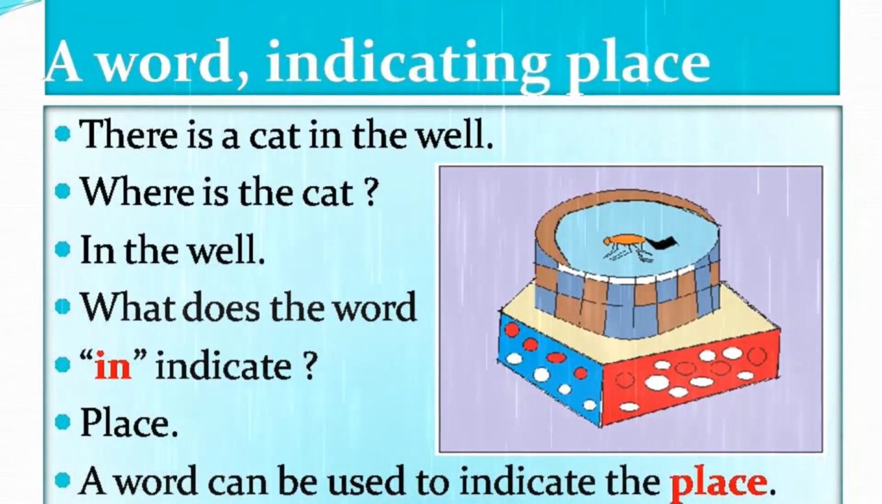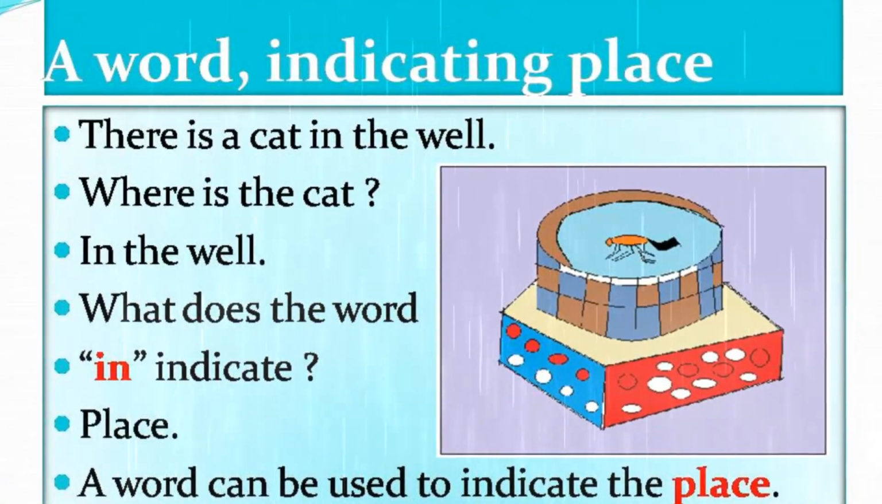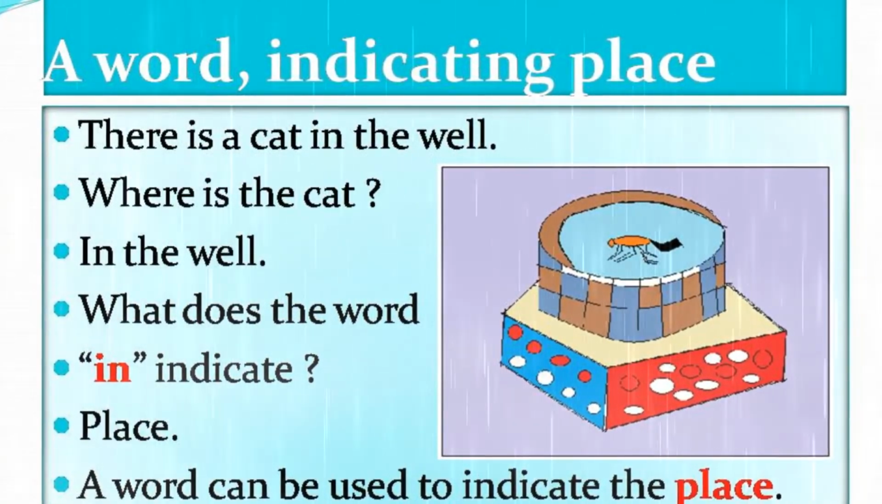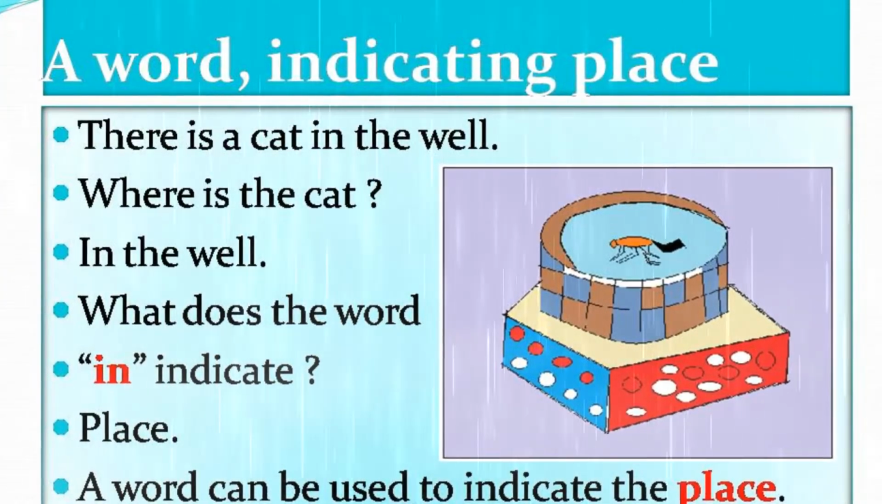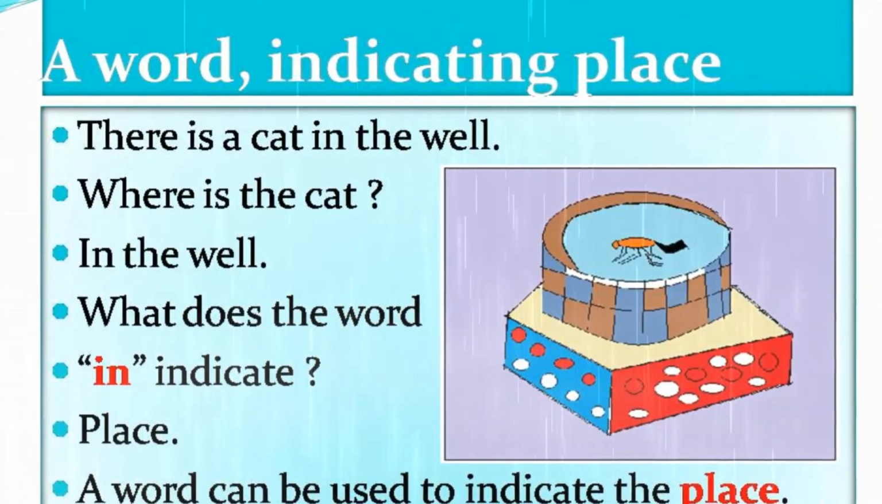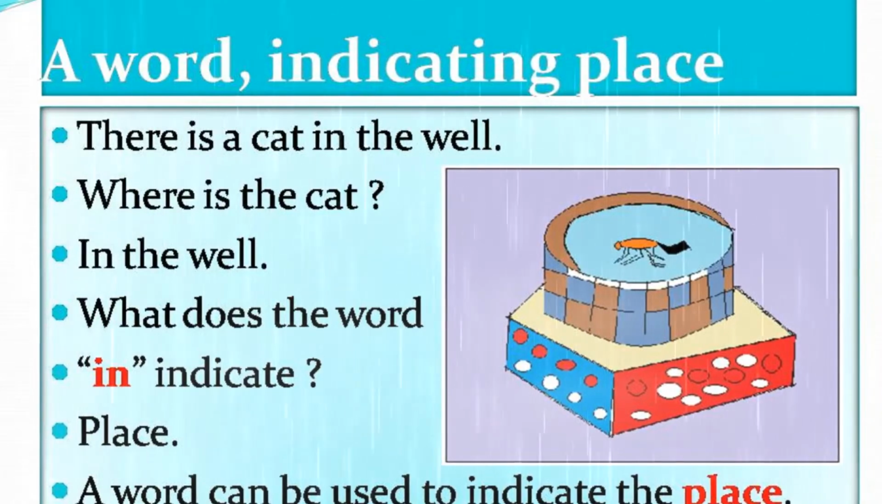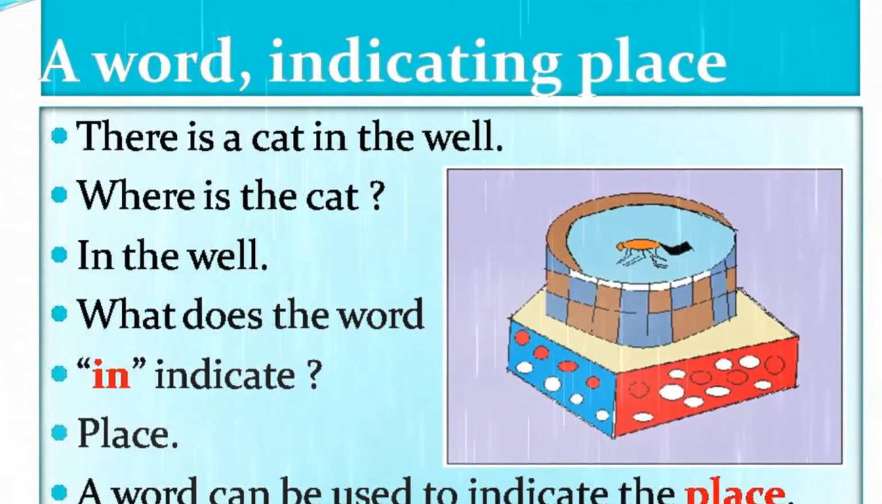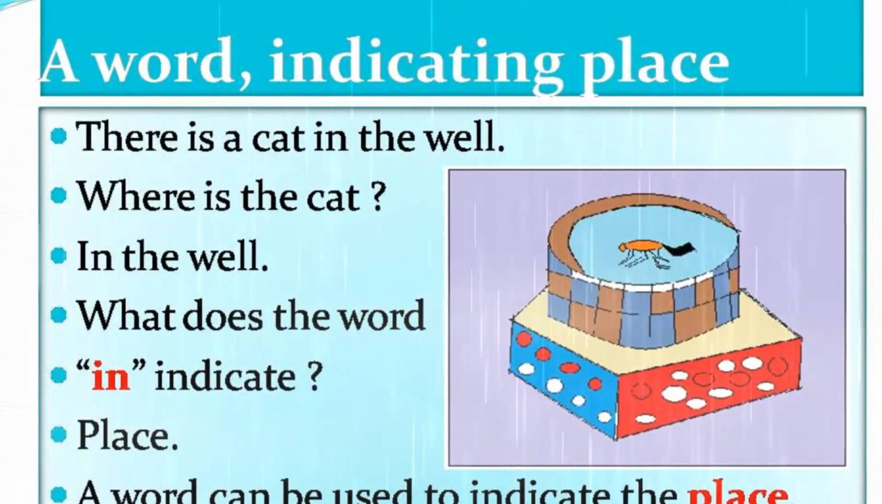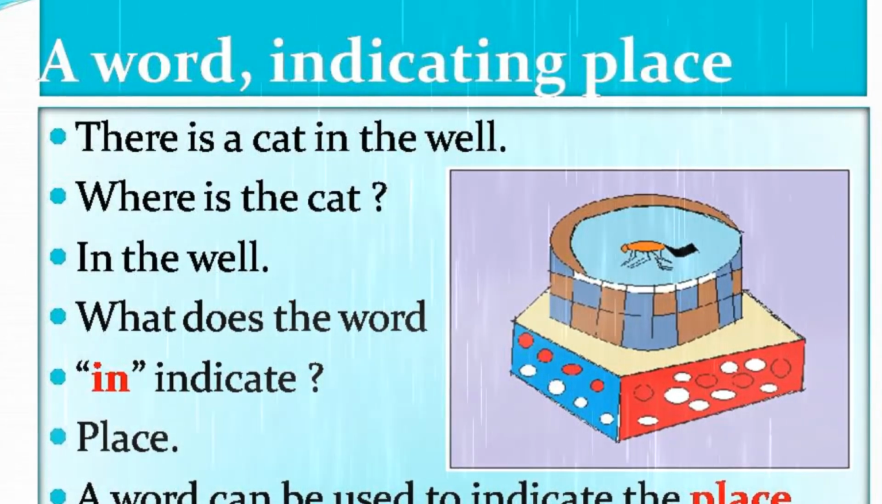A word indicating place. There is a cat in the well. Where is the cat? In the well. What does the word in indicate? Place. A word can be used to indicate the place.